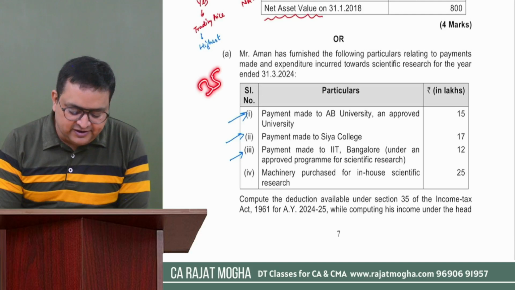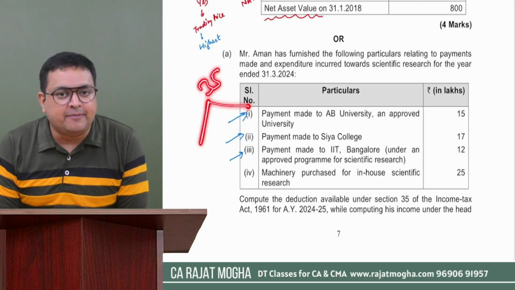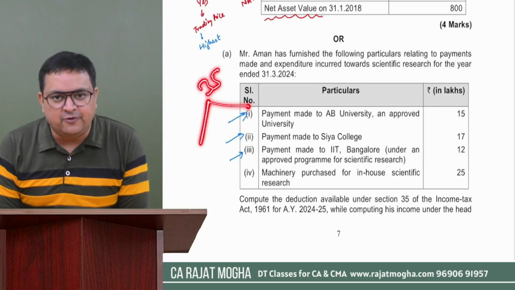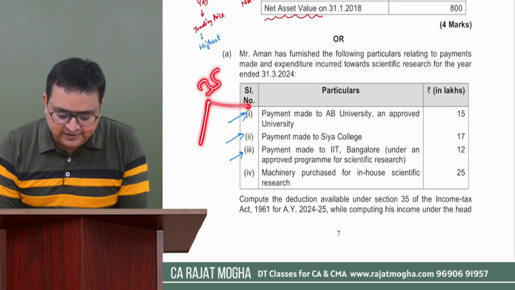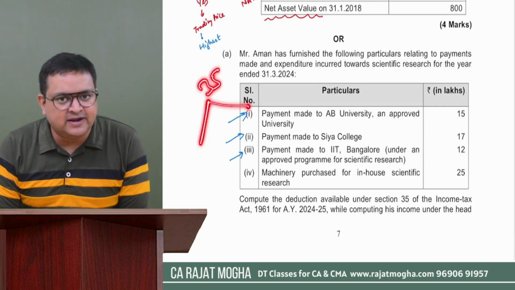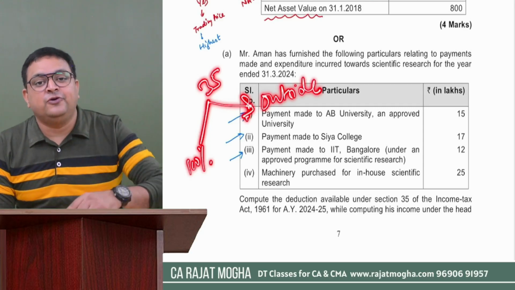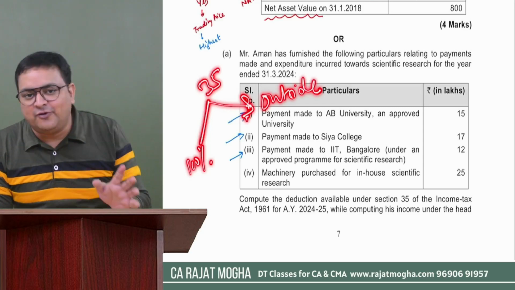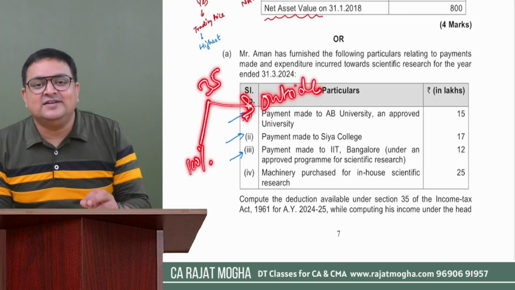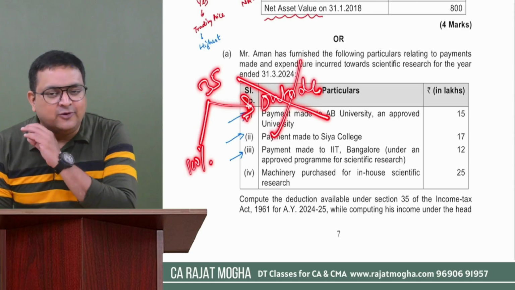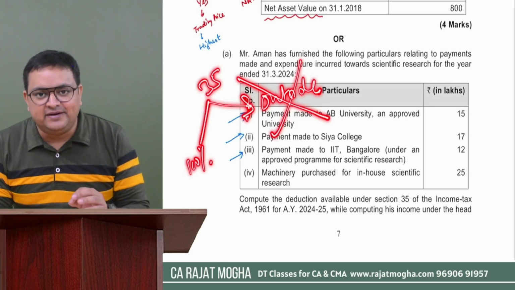So we understand in section 35, we have two things. If you are incurring capital expenditure for in-house research or revenue expenses for in-house research, 100% deduction is allowed, but it should not be land, right? It should not be land. Other than land, capital expenditure is allowed, revenue expense is allowed, 100%. Okay, for in-house and for outside research also. So for outside research, it depends whether the assessee is following the default tax regime or opting out from the default tax regime. If the assessee is following the default tax regime, then there would be no deduction for outside research. Then outside research provisions are not applicable.